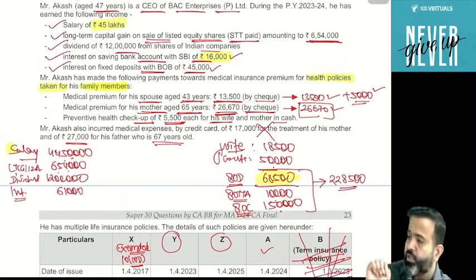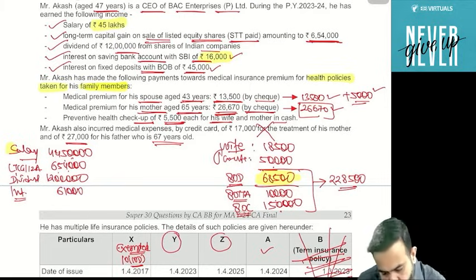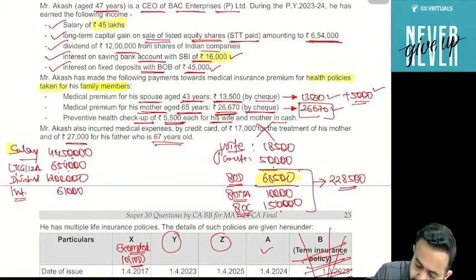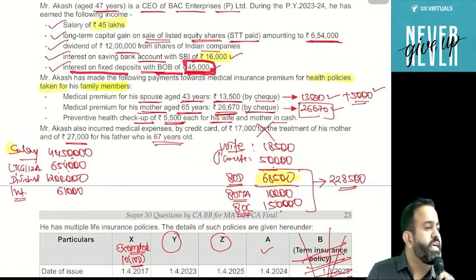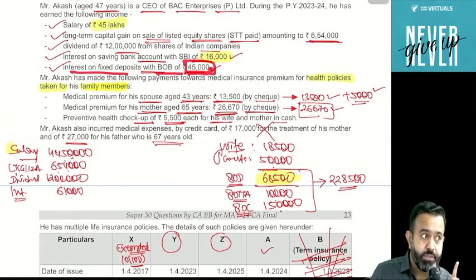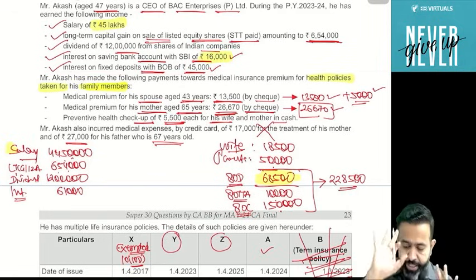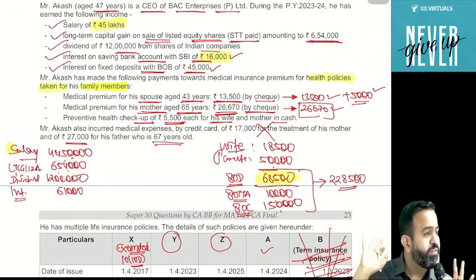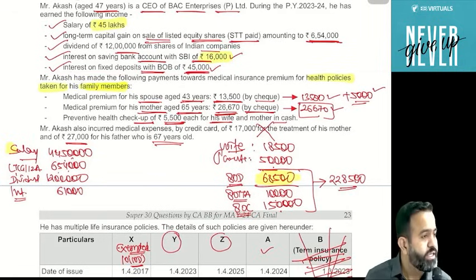Okay, now there is one more catch. Always remember, if the examiner gives you language like this, interest on fixed deposit with BOB is 45,000, always assume this is the gross interest. If they mention only interest on fixed deposit with BOB is 45,000, it means it is a gross interest.